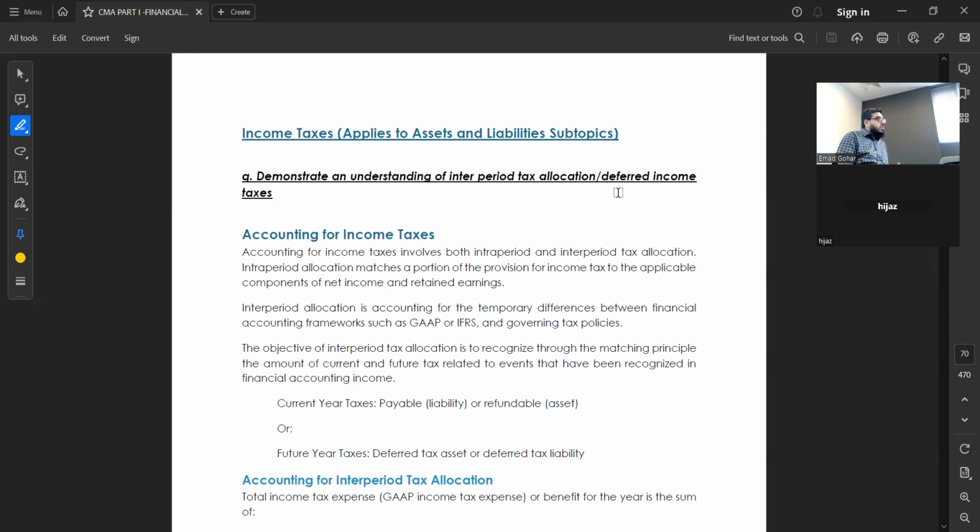Because if the deadline is crossed, who will pay the penalty? If the company gave them all the information, the company will not pay. But if the company is delaying in giving information, definitely they are responsible, because it is their mistake. But if the company gave all the information and the tax team is delaying the return, then they have to bear the penalty. Clear? Anyways, that was not our subject, but I'm just giving you an idea because you are already working in different companies, and when auditors come, you know how the taxation is done.